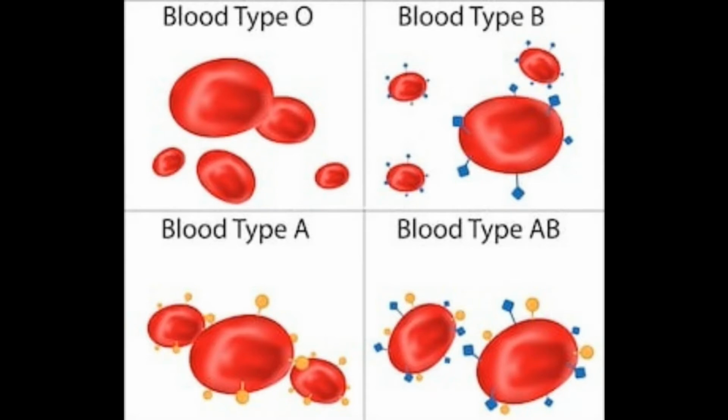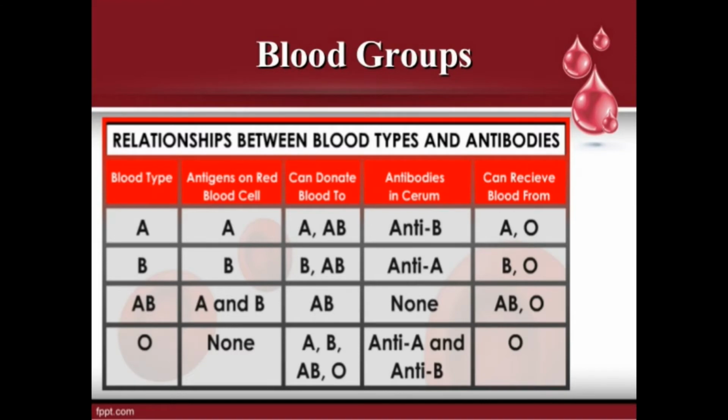In blood group A, they have antigen A on the RBC and antibody B in the plasma. In blood group B, they have antigen B on the RBC and antibody A in the plasma. Blood group AB has both antigens A and B on the RBC, but no antibodies in the plasma. Blood group O has no antigens on the RBC, but has both antibodies in the plasma. So in this way, blood groups are divided in humans.